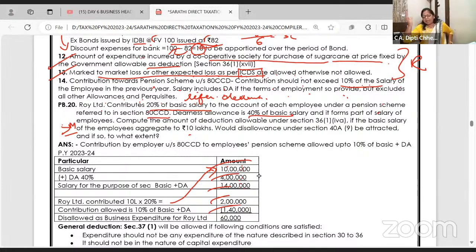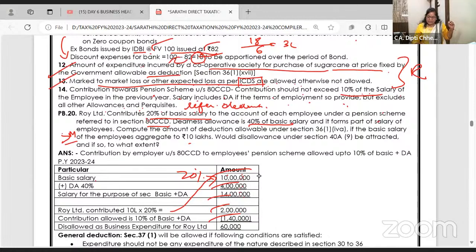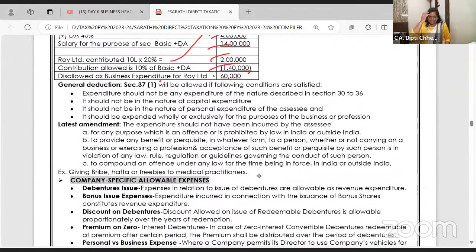It is the employer's mercy, he is very happy with the employee. He will contribute 20% of the salary in the employees' pension scheme. By his mercy, he can contribute 40%. So he has contributed 20% of the basic. How much is allowed? 20% of the basic he has contributed. Allowed is 10% of basic and DA. The remaining is disallowed in the hands of the firm. Nice, clear? Chalo. So here we complete all the list of allowed expenses from 30 to 36.